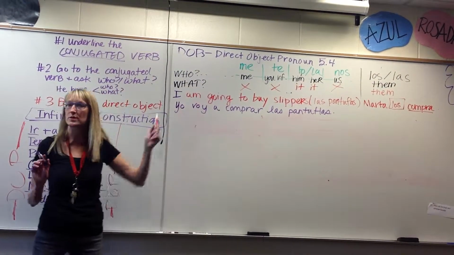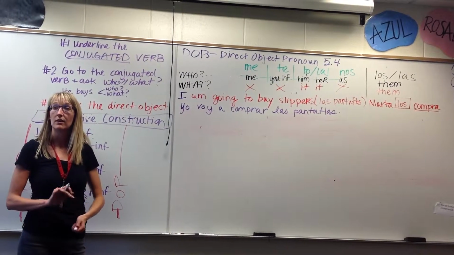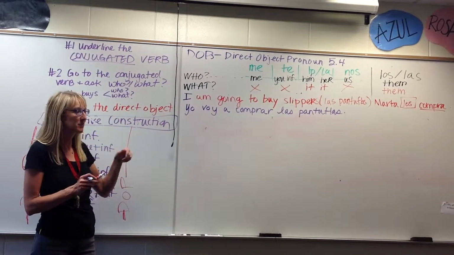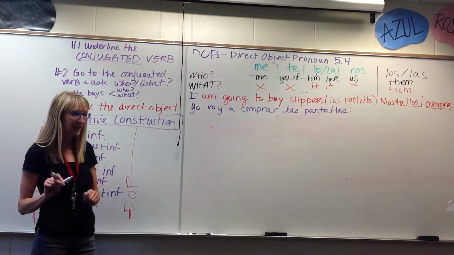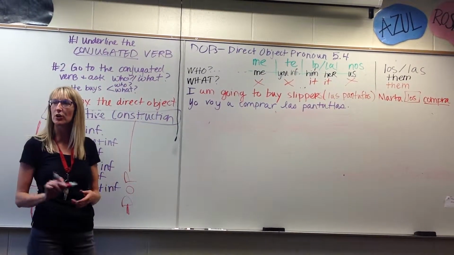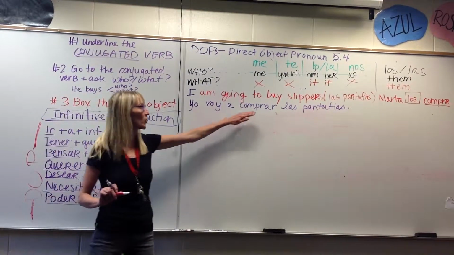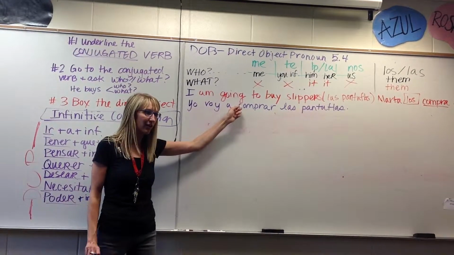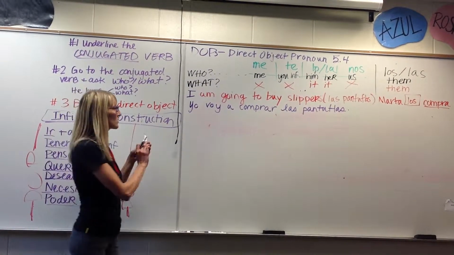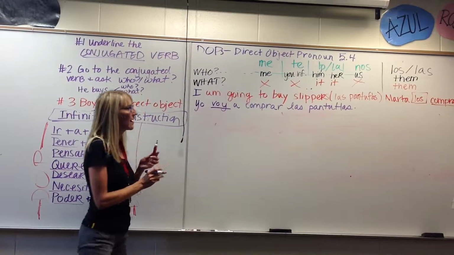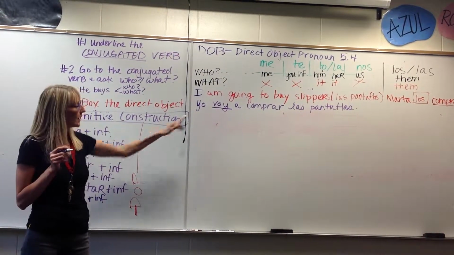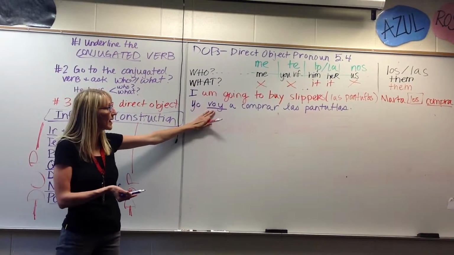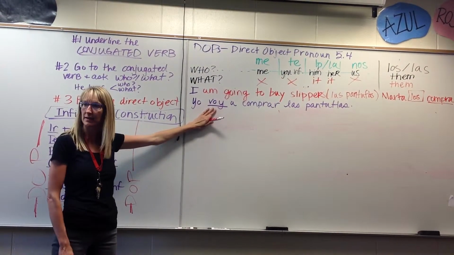So first thing that we do is we do what? Underline the conjugated verb. Now do you see why I was such a punk about saying conjugated verb and not just verb? Because if you didn't know that, what might you underline? Comprar. And then if you put your DOP here, where would it be? In the middle. Which is not okay. So we underline our conjugated verb. Now, once I say, I am going to buy, what? We ask ourselves, who am I going to buy or what am I going to buy? What?